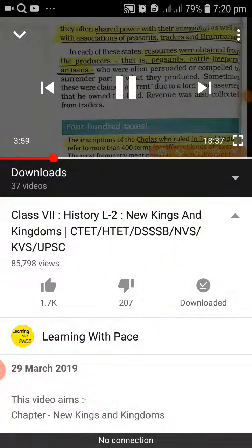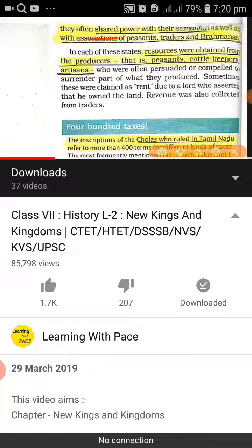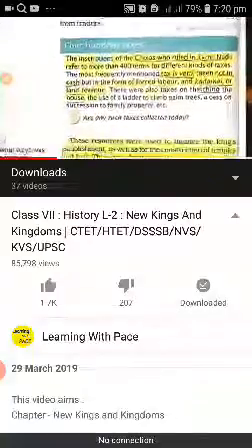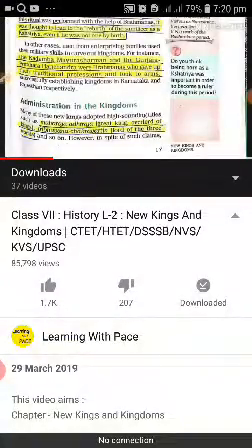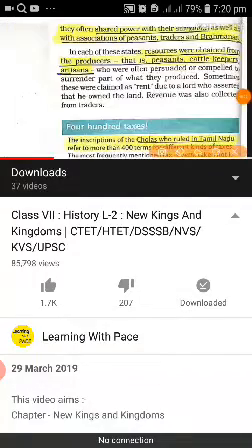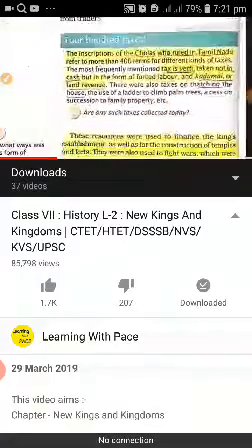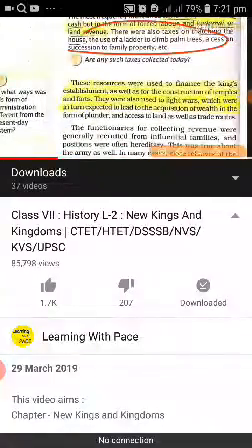See here, we will see the next part, Samantas. They established Samantas, Brahmanas, and they established their power there also. They share their power with other parts or other kingdoms also, and they started their ruling over there.